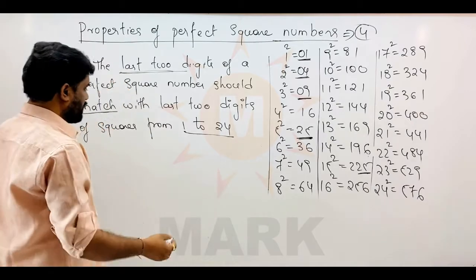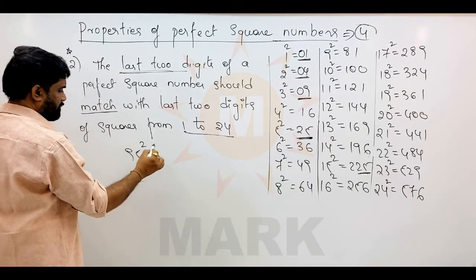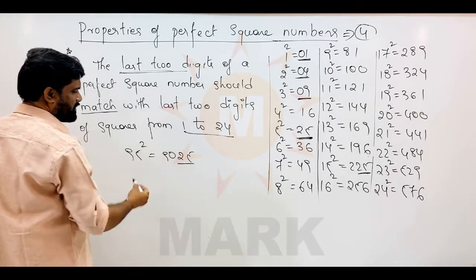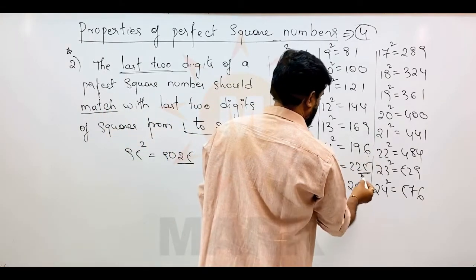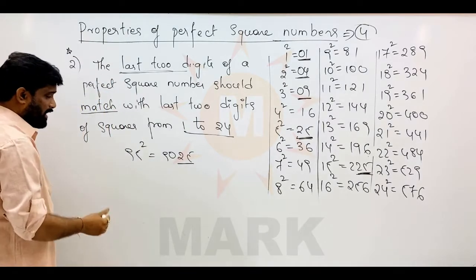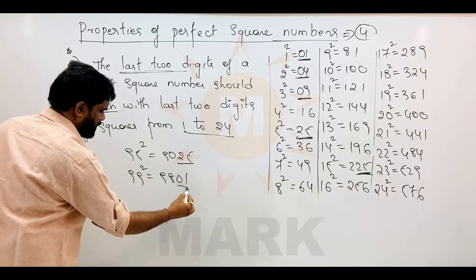Suppose I take some squares in the 90s. 95 square is 9025, and the last two digits are 25. They match 5 square, which is 25, or 15 square, which is 225. Similarly, 99 square is 9801.